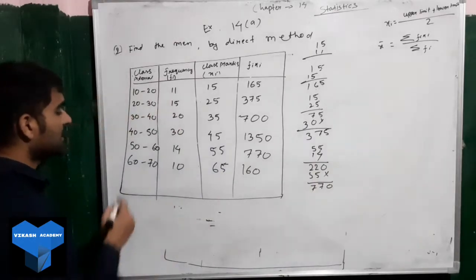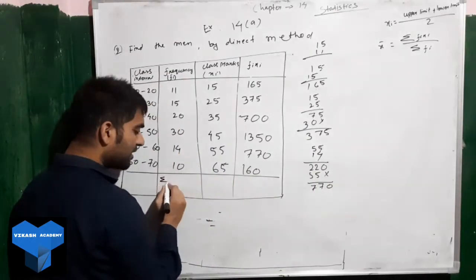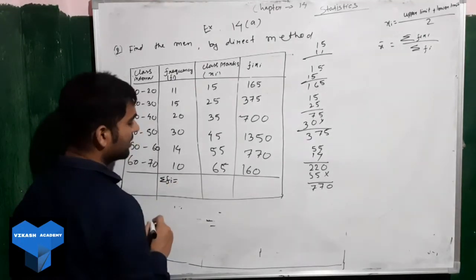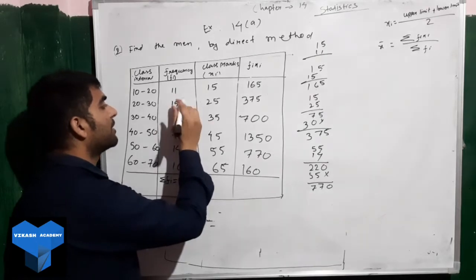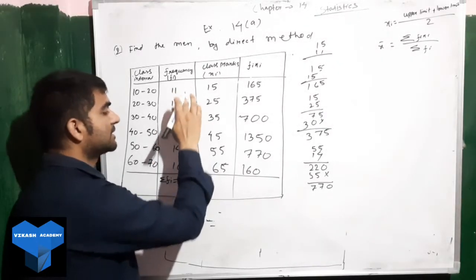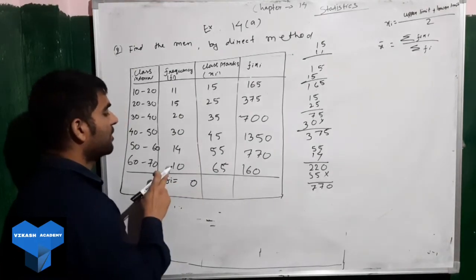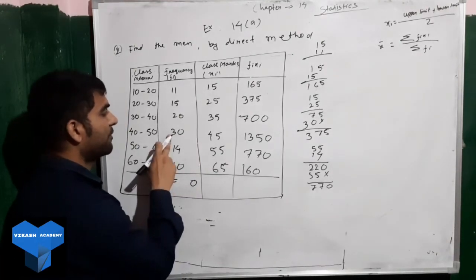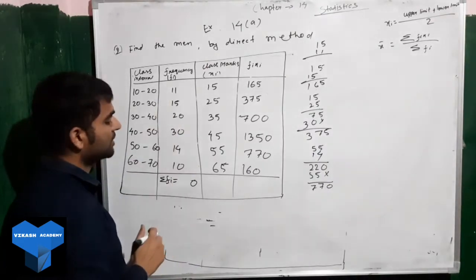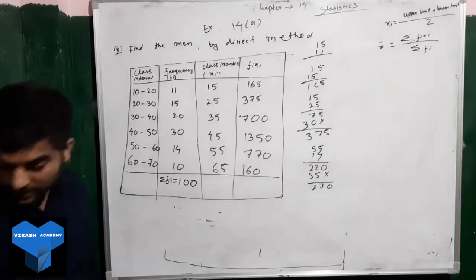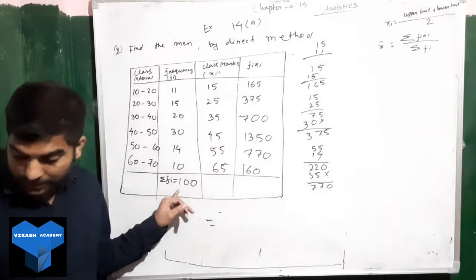So we got this. Now, what I told you to find out first is the summation of fi, which is also denoted with f. When you find the summation of fi, how much do you get? 5 plus 1 is 6, 6 plus 4 is 10. Next, 1 plus 1 is 2, 2 plus 3 is 5, plus 2 is 7, plus 1 is 8, plus 1 is 9, plus 1 is 10. So we got the summation of fi equal to 100.